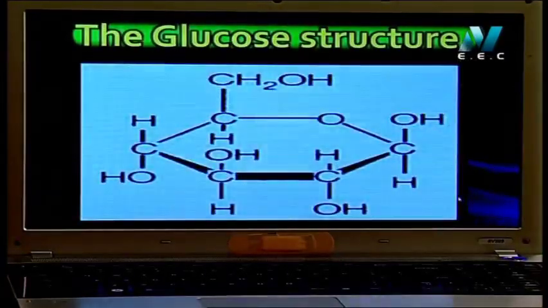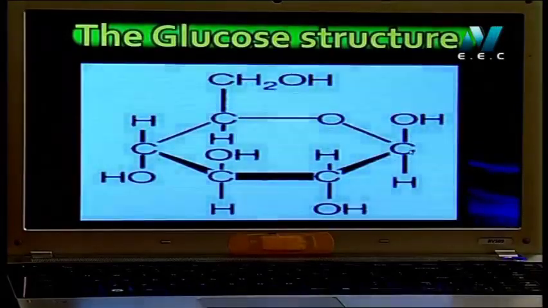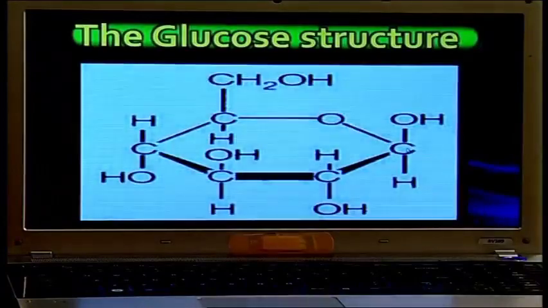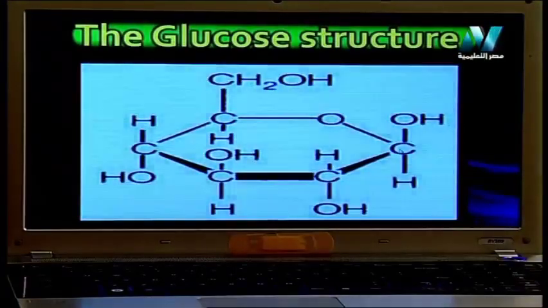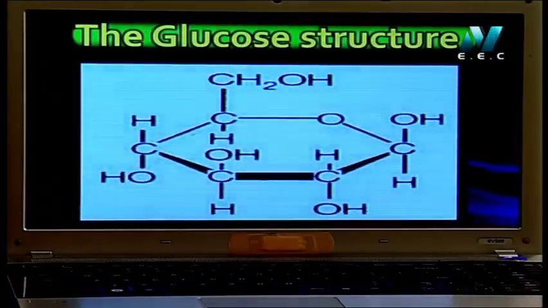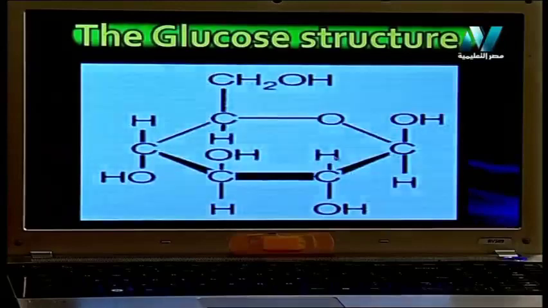The formula of carbohydrates is (CH2O)n. If you have 1 carbon, this carbon must be connected with 2 hydrogen and 1 oxygen. This is the formula. In front of you is the molecule of glucose. The molecule of glucose, as you see, contains 6 carbons. Let's count. This is the first carbon. We will count from the right to the left, not from the left to the right. This is the second carbon, third, fourth, fifth, and this is the last carbon. The glucose contains 6 carbons.